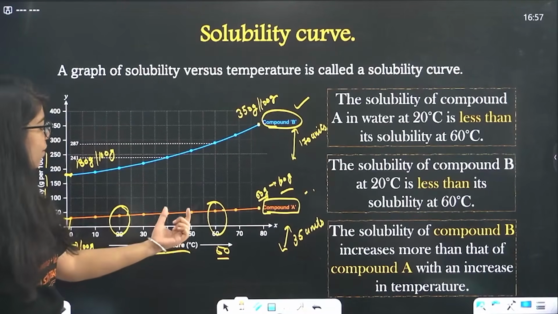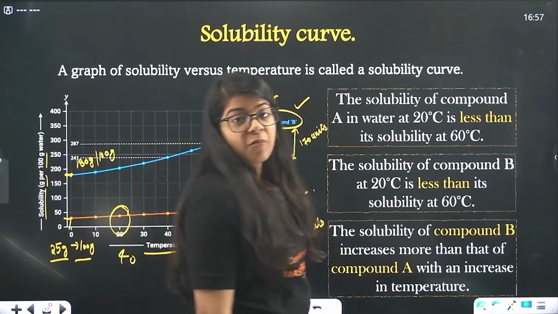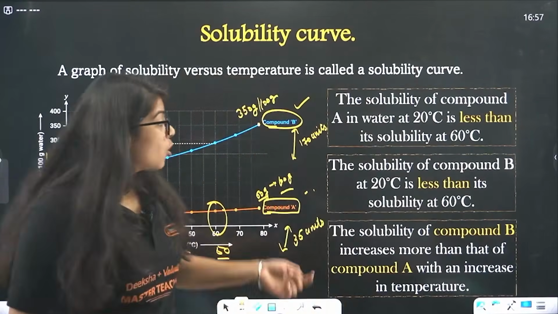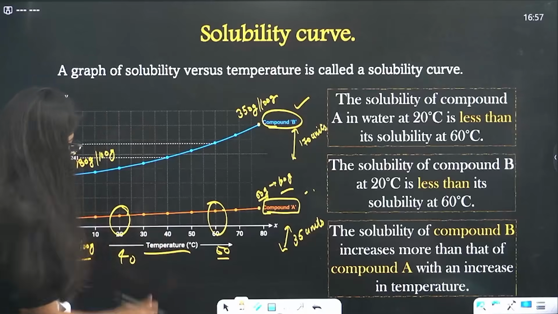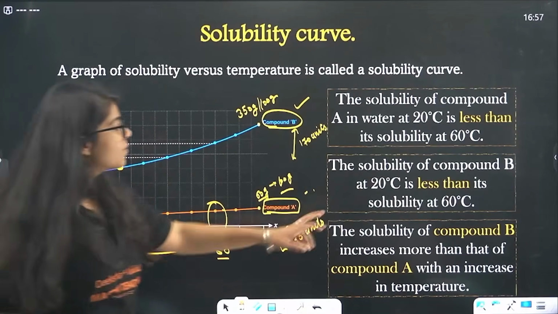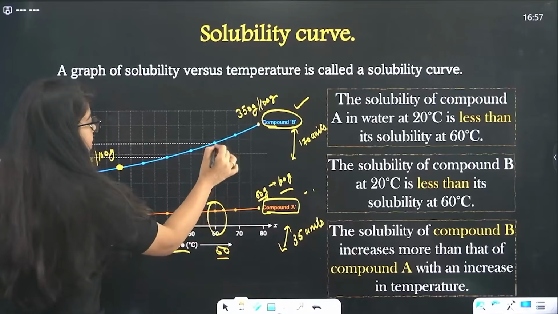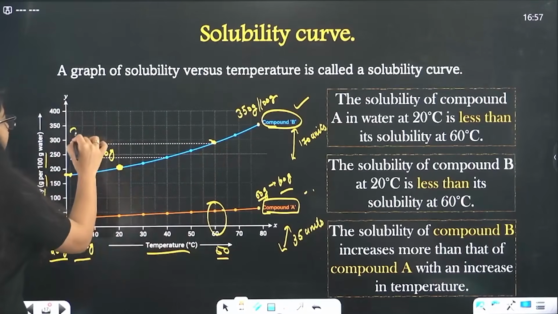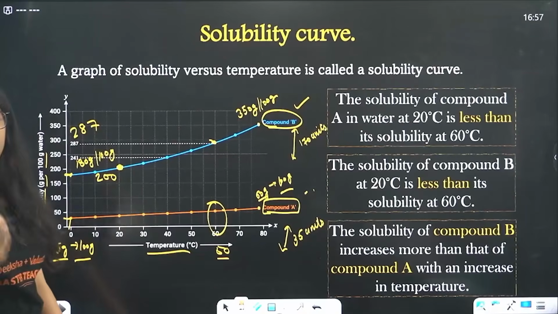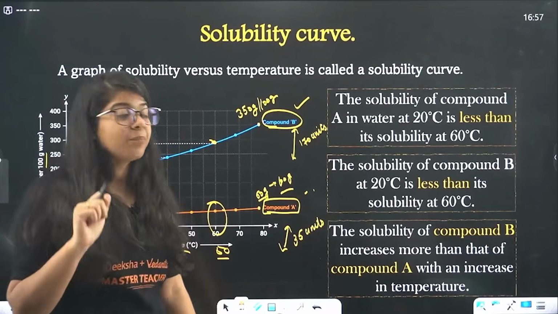40 gram in 100 gram of water, 50 gram in 100 gram of water. So that is more, right? Solubility is more. Correct. The solubility of compound B at 20 degrees Celsius is less than its solubility at 60 degrees Celsius. Again, it is 287 and here it is only 200, right? So, of course, the solubility is less at lesser temperature.